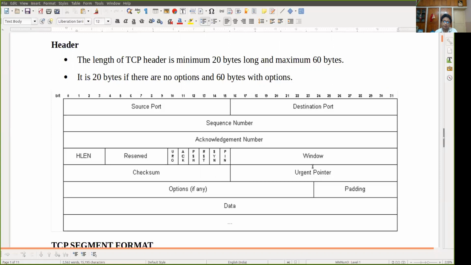So you will see that. Then there is the window size field, where the window size is decided. Then the checksum bits, and the urgent pointer is set over here. Then some options. The header is minimum 20 bytes long and maximum 60 bytes long. Without any options it is 20 bytes, with options it may be up to 60 bytes. Then the padding bits and all that, and then the actual data field. So this is the basic structure of the TCP header segment.